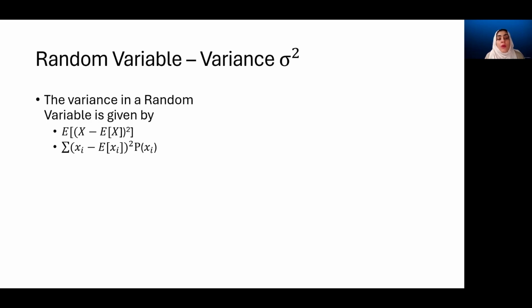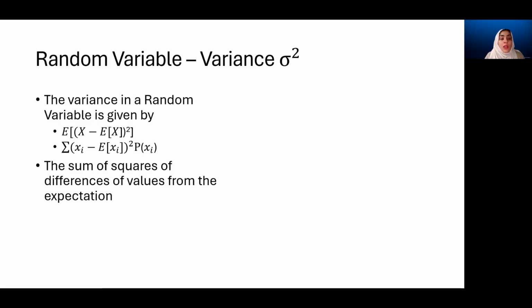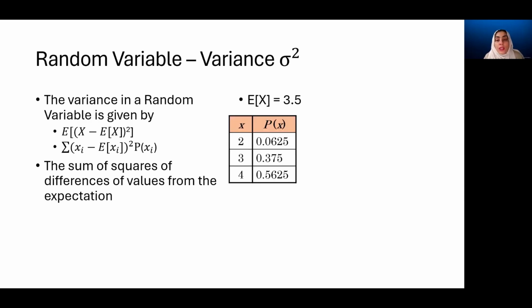And this is what it can also be written as, because when we are calculating expected values, we are actually summing the values and their probabilities. But this time, the value that we are taking is the squared deviation from the mean. So xi is the values that the random variable can attain, and E of xi is the mean value or the expected value that we have seen just now how to compute. We take the square of it and then multiply it with the probability of this value. The sum of squares of the differences of values from the expectation, and this is how we calculate it.